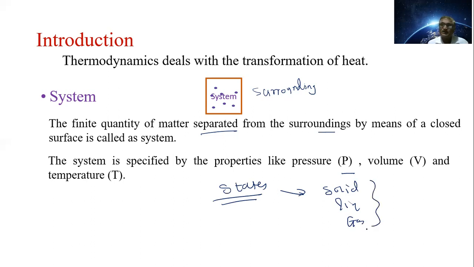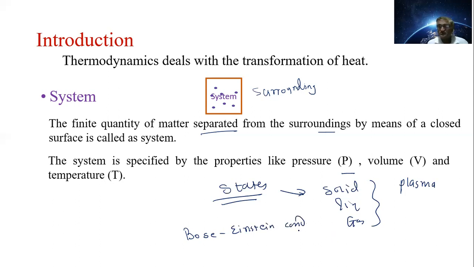Three states आपल्याला familiar आहेत. The fourth state of matter is plasma. And the fifth state of matter is Bose-Einstein condensation.